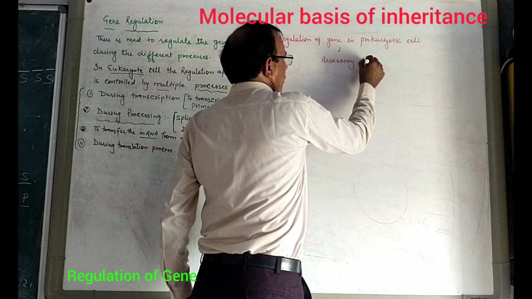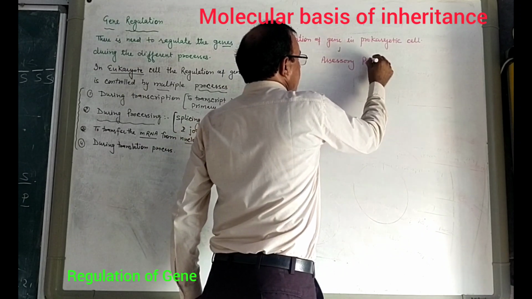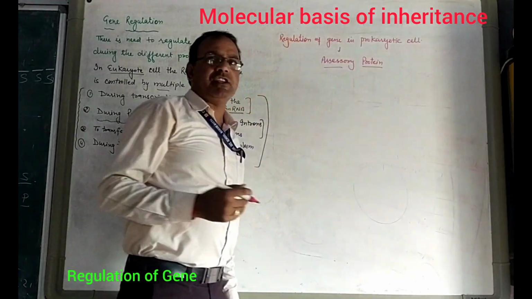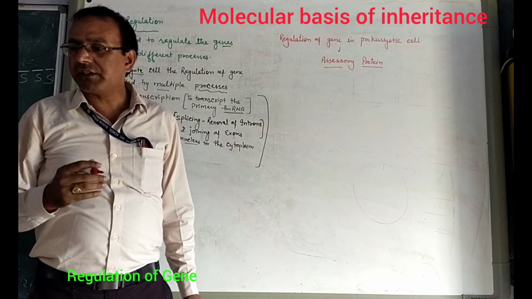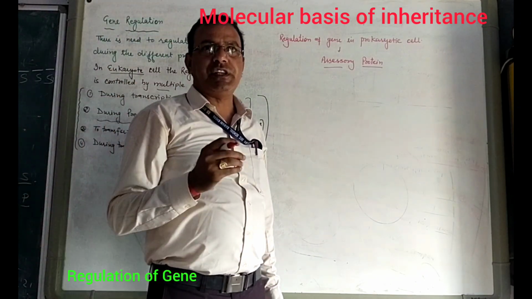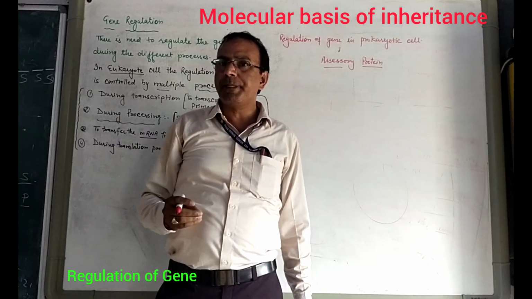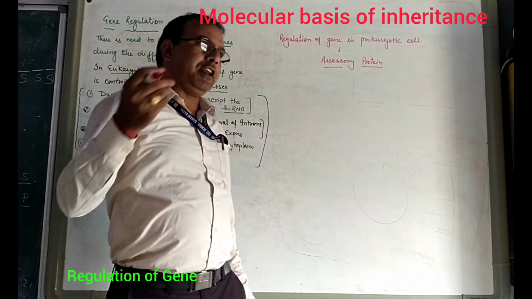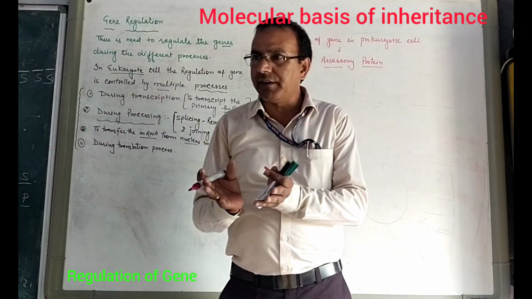These contain many types of genes, such as promoter gene, regulator gene, inhibitor gene, structural gene.